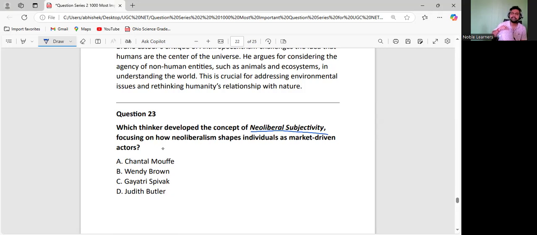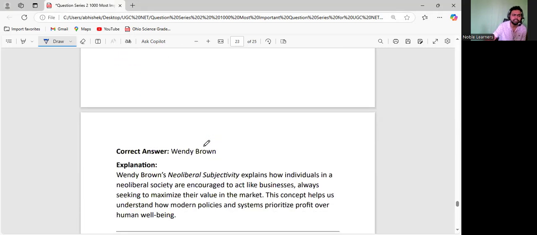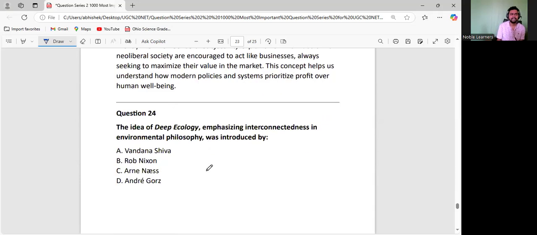Profit became the main motive, and social relation or helping each other has disappeared. There is no one thinking about helping each other. They're just talking about their own profit, about how they could benefit more and more. This is what neoliberal subjectivity is all about. So Wendy Brown gave the concept of neoliberal subjectivity. Remember this. Deep ecology. What is deep ecology?